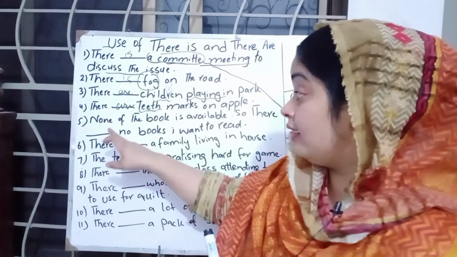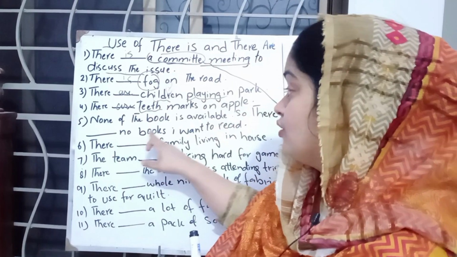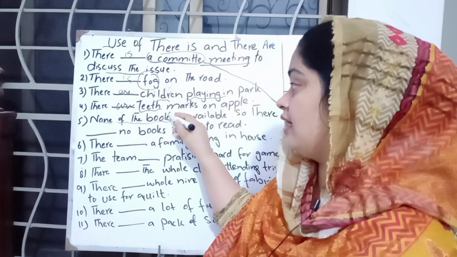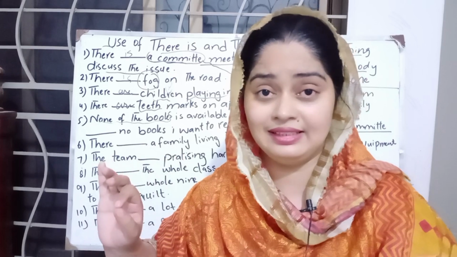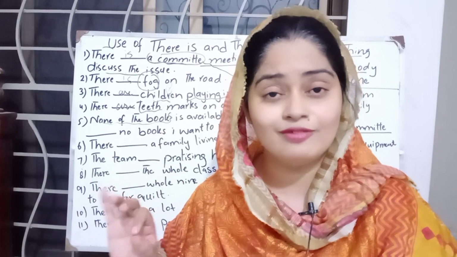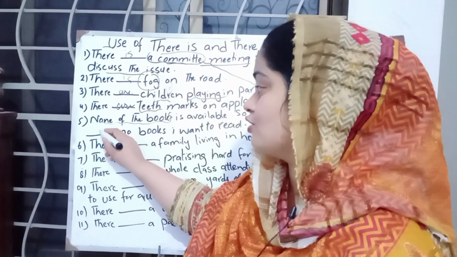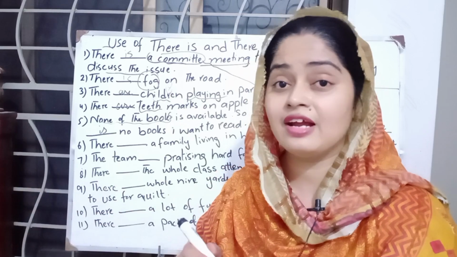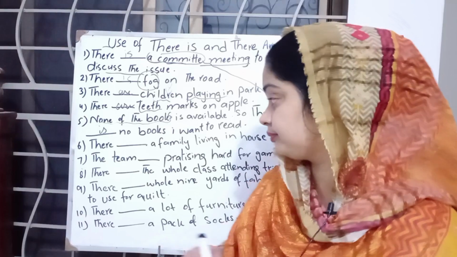Next one, none of the books is available, so there dash no books I want to read. None of the books. When we have the word none or neither, we have to make the use of there is. None of the books was available to me. None of the markers was eligible to write.